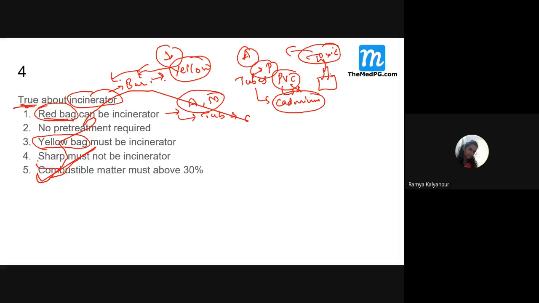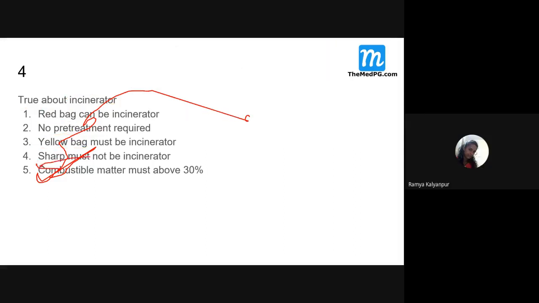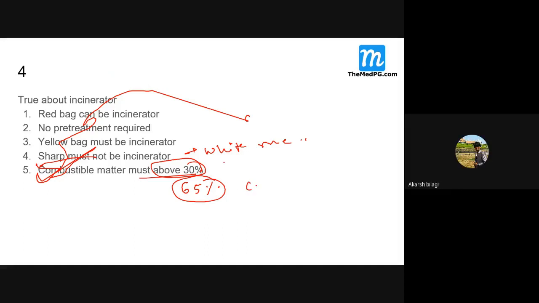So sharp waste means what? The sharp waste, needles put in syringes, should go in a white metal proof container. Then combustible material, about 30%? No, because we have learned the composition of these materials for incineration. Nearly 60 to 65% of the material to be put in incineration should be what? It should be combustible material.